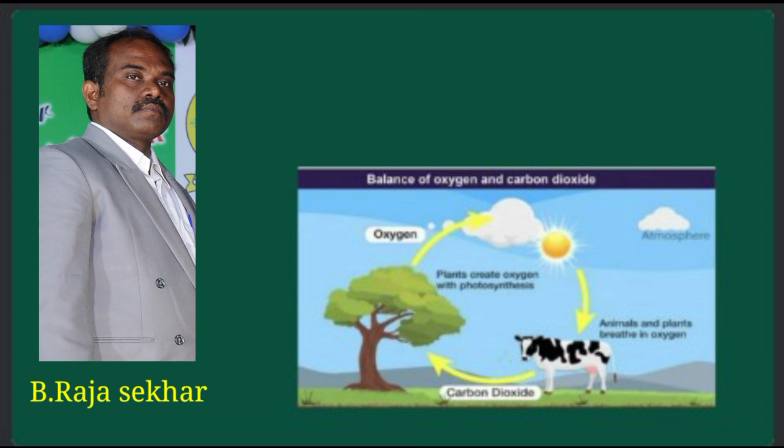Balance of oxygen and carbon dioxide. Okay. Everyone should learn this topic. Very important topic in 7th class. Our government of India, our government of Andhra Pradesh newly prescribed this chapter in the 7th class general science textbook in this academic year